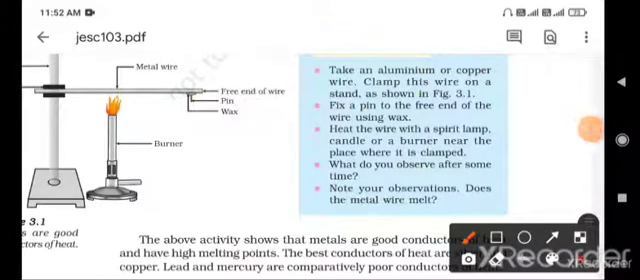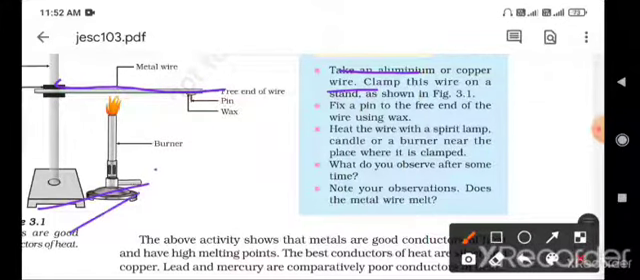Activity 3.3. Take an aluminium or a copper wire and clamp this wire on a stand as shown in figure 3.1. You have to clamp the copper wire like shown in the figure. Fix a pin to the free end of the wire using wax. You have to pin it with wax at the free end of that wire.